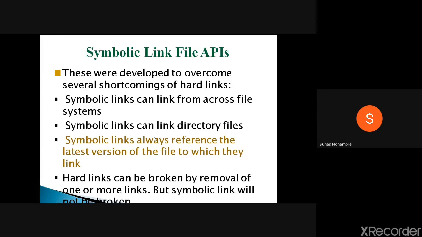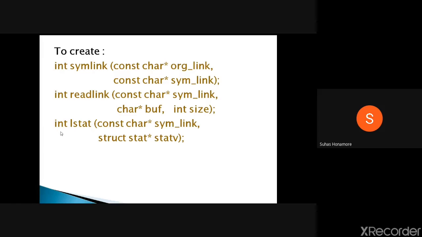Hard links can be broken by the removal of one or more links. If a file has one or two hard links and you remove those links, the file content is no longer accessible. If the hard link count becomes zero, the file itself is removed. This will not be the case with a symbolic link.